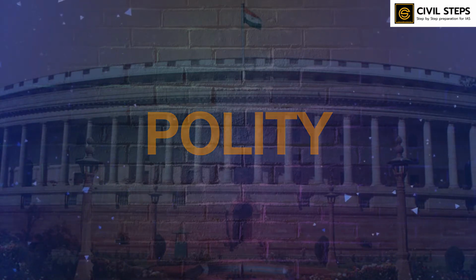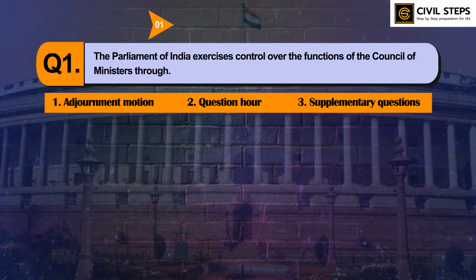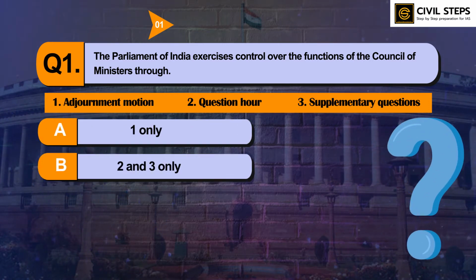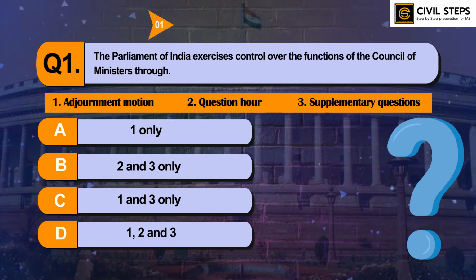So the first question is, the Parliament of India exercises control over the functions of the Council of Ministers through: first statement, adjournment motion; second, question hour; third, supplementary questions. Select the correct answer using the given code below. Option A is 1 only, B 2 and 3 only, C 1 and 3 only, D 1, 2 and 3. You can pause this video and write your answer in the comment section below.